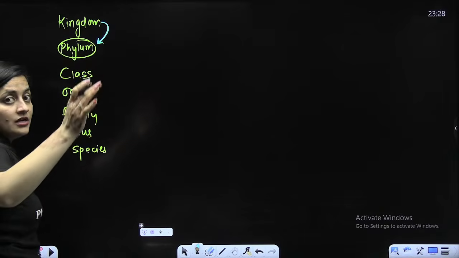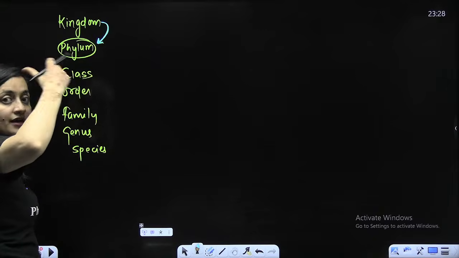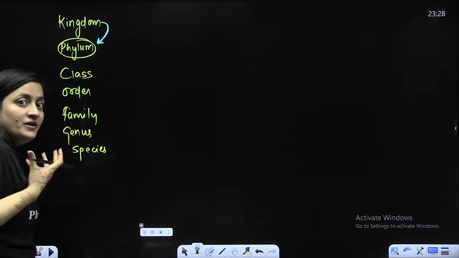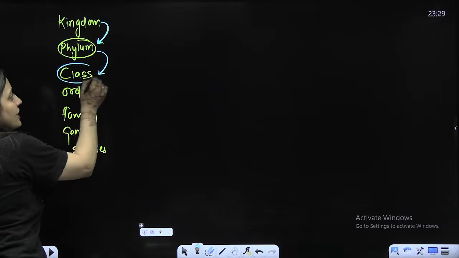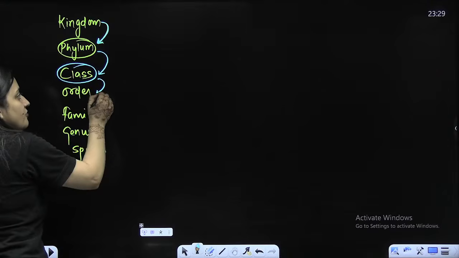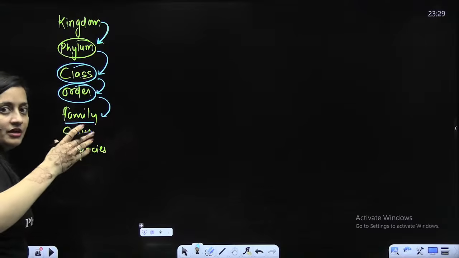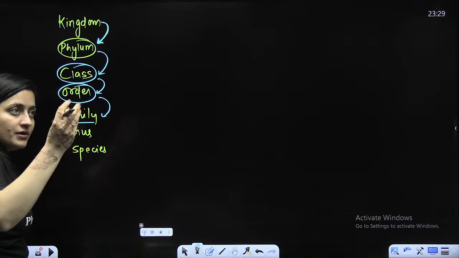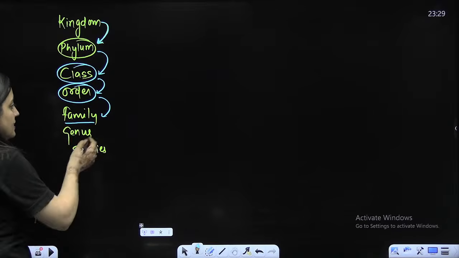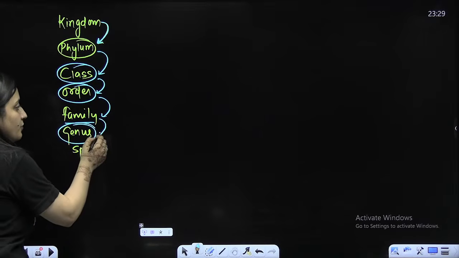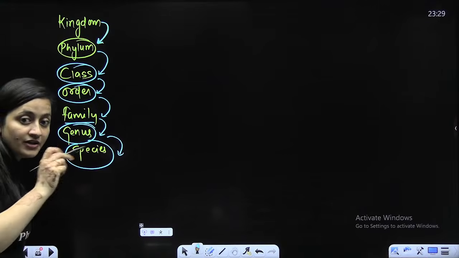You are not putting the phylum of fungi or of a division of plants into Animalia. So they have to be related. So group of phyla. Phylum is what? Group of related classes. Class is the group of related orders. Order means some related families. Many families will be there in an order because they are having some common characters. So then comes the genus. Family is a group of related genera and genus is a group of related species. This is one way to define that.